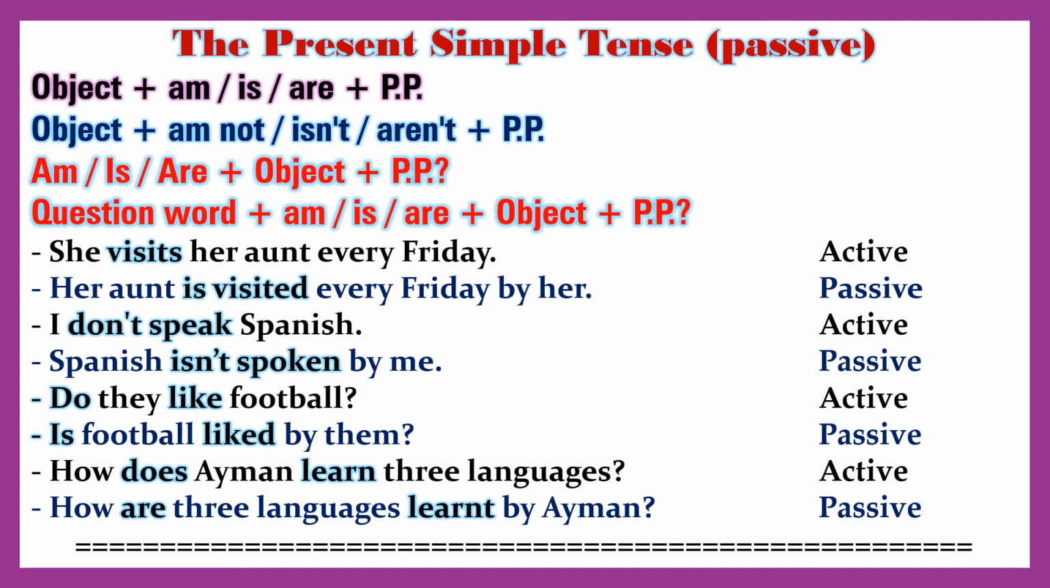How does Eamon learn three languages? Active. How are three languages learned by Eamon? Passive.